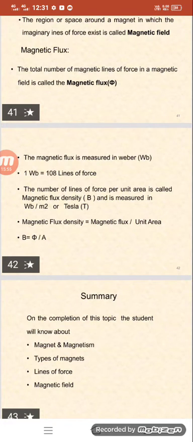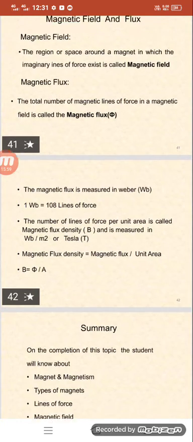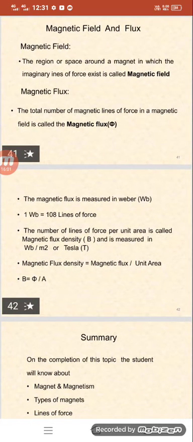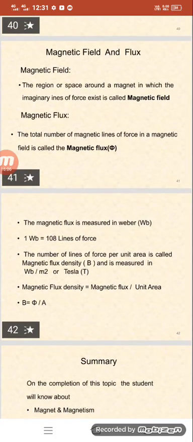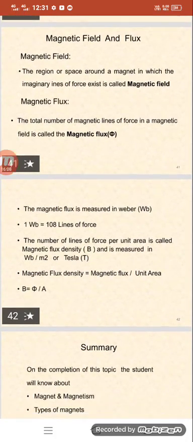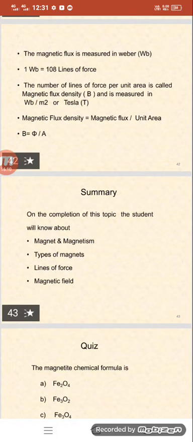Up to this point, we have discussed some definitions regarding magnetism, magnetic field, magnetic flux lines, and magnetic flux density. After this session, we have a summary. We need to remind ourselves of the meaning of magnetism, the types of magnets, the lines of force, and the magnetic field.